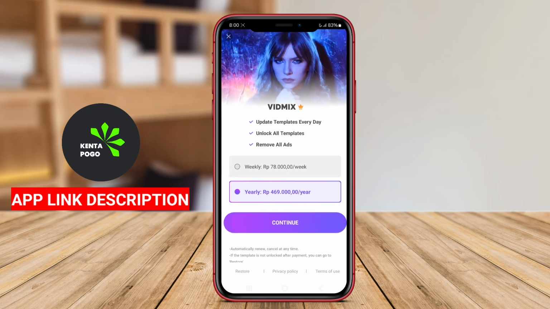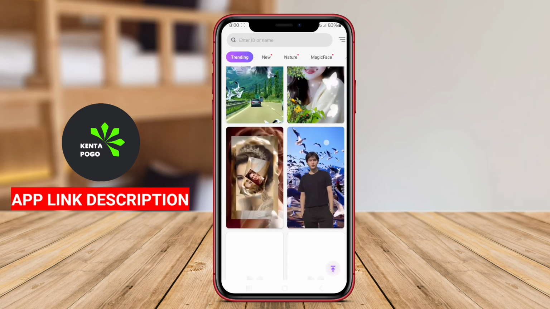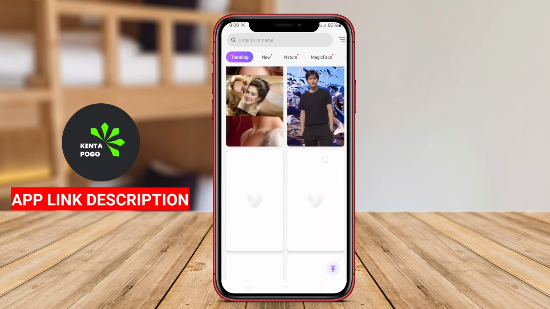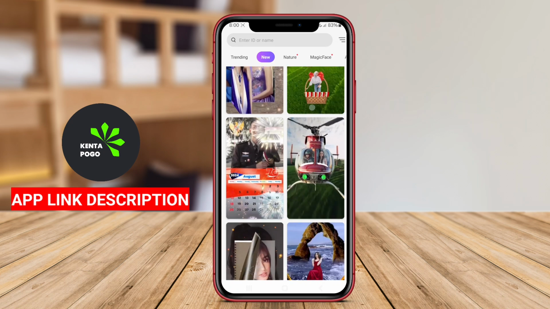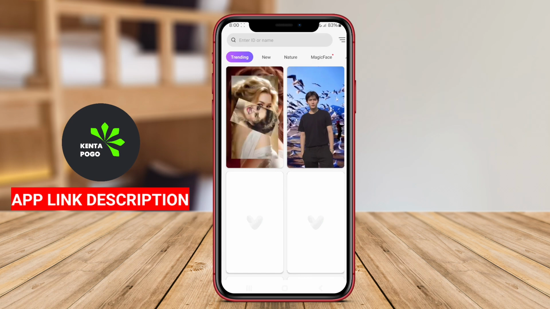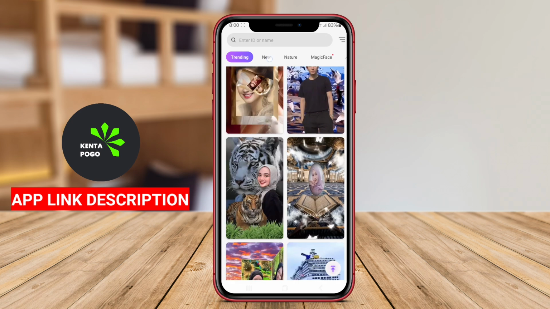Vidmix MV Maker AI Art is a versatile Android application designed for creating and editing multimedia content, particularly focused on music videos and artistic visuals. The app allows users to combine video clips, images, and music to produce engaging music videos effortlessly. One of the key features of Vidmix is its user-friendly interface, which simplifies the video making process.